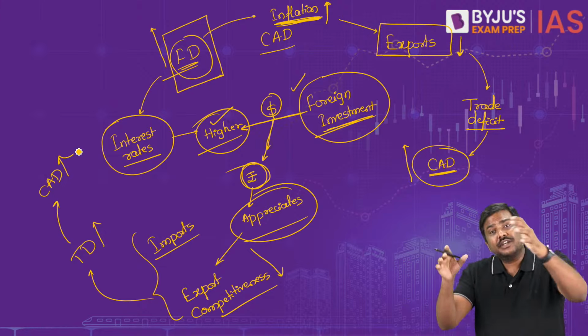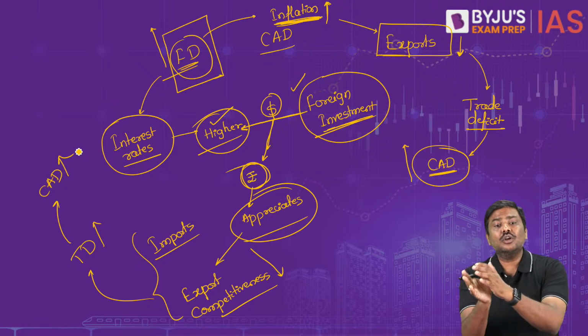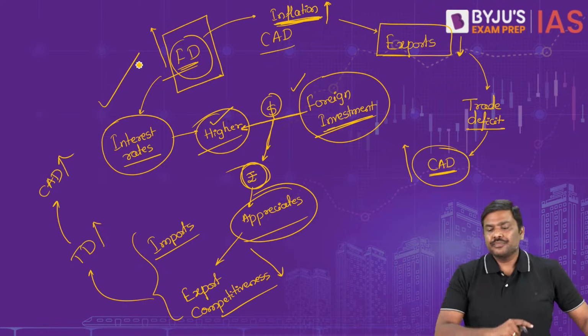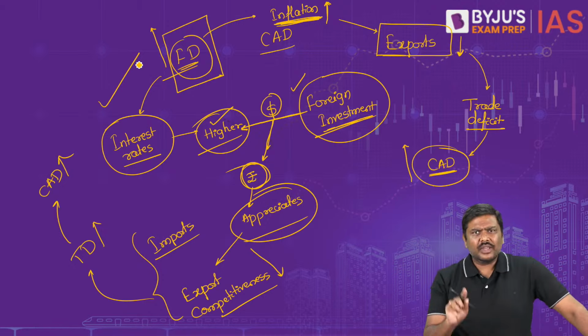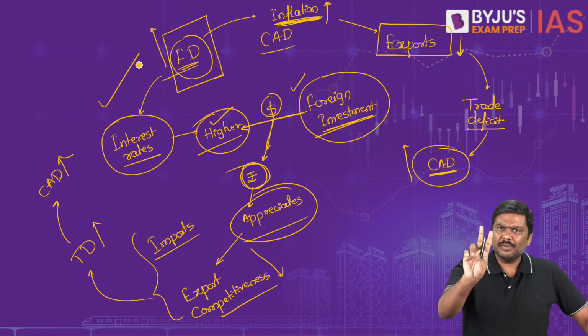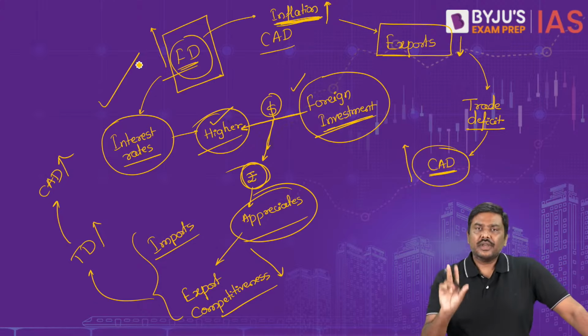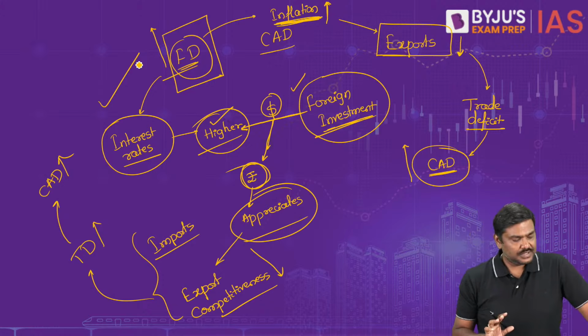Some of the exports have been restricted in order to control the trade deficit, etc. So this is a basic idea. Now, if you can't understand the whole sequence, don't worry. Remember, twin deficit means two deficits: fiscal deficit and current account deficit.